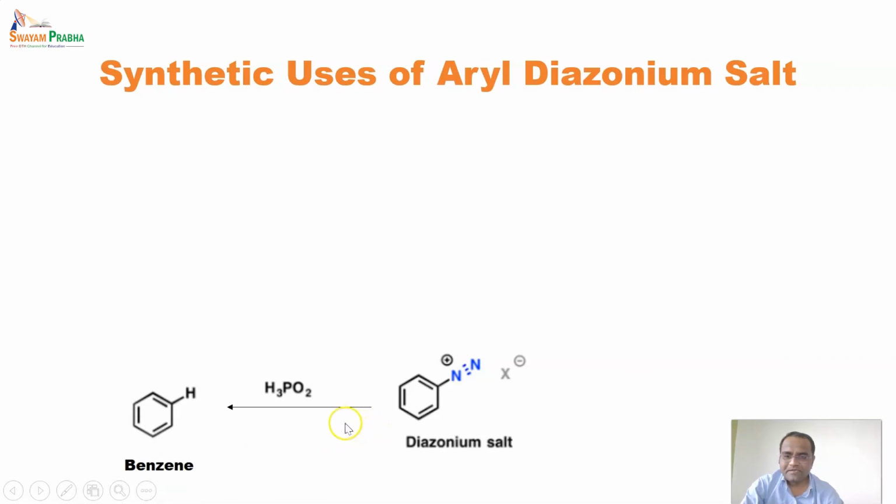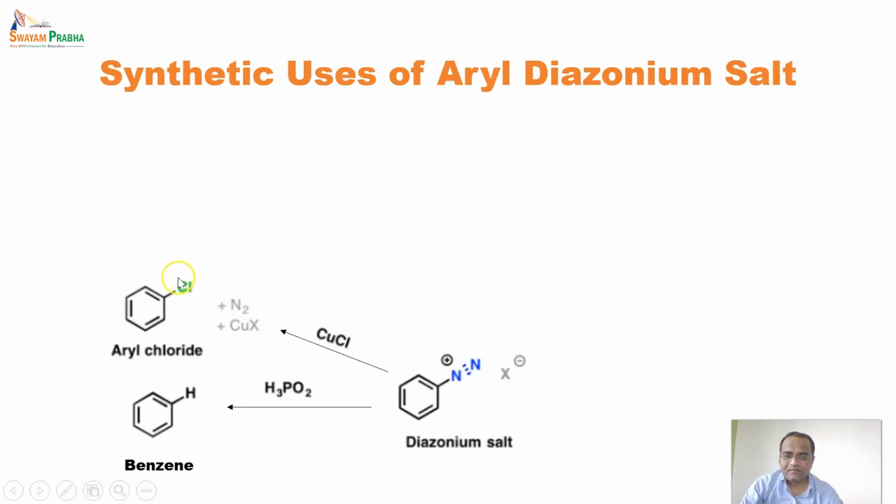So when it is reacted with H3PO2, it forms benzene. When it is reacted with copper chloride, it forms aryl chloride. The halide has been substituted, or replaced in place of this N2.